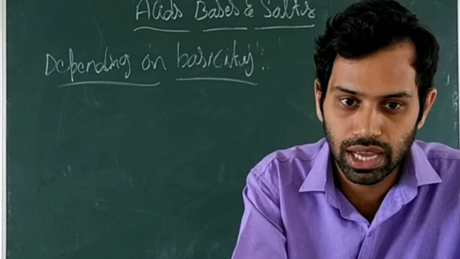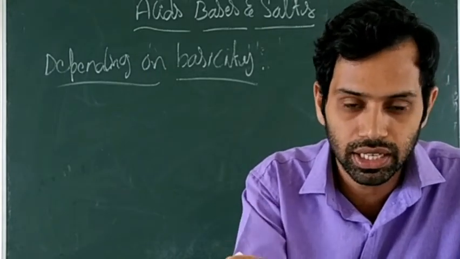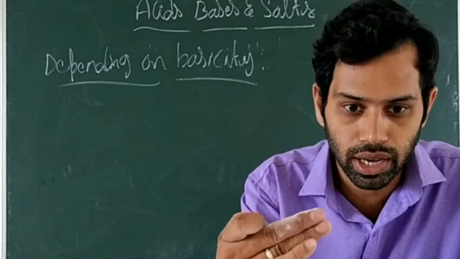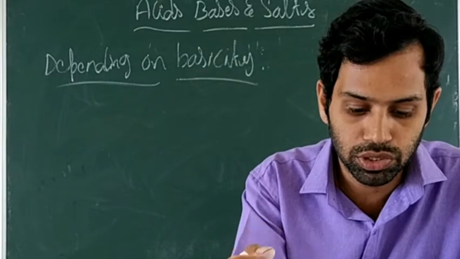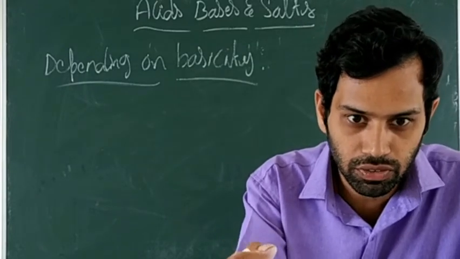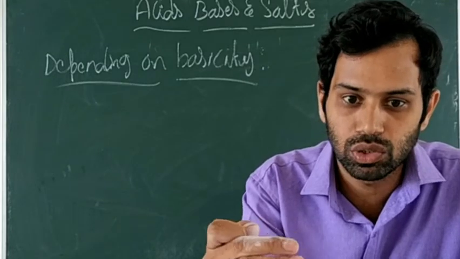Again I will repeat: basicity of an acid is defined as the number of hydronium ions produced by the ionization of one molecule of the acid in aqueous solution.